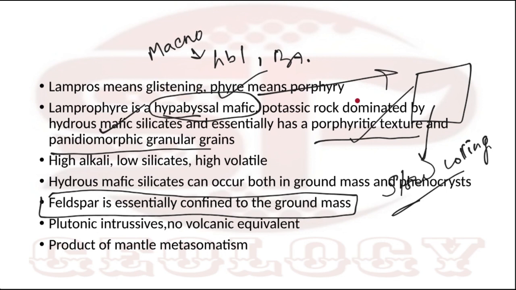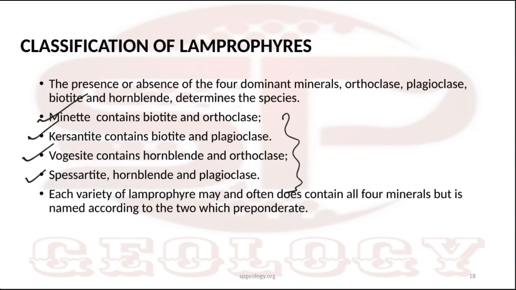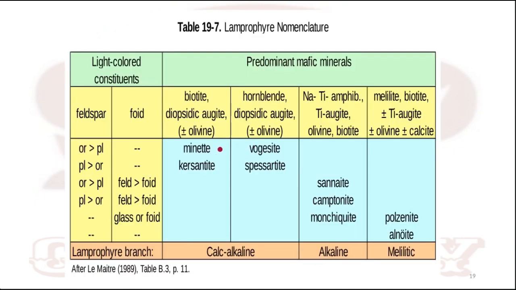Apart from that, you can classify based on sodium titanium amphibole, that is sannaite, camptonite, monchiquite, and these are classified under alkaline and subalkaline. So these four are calc-alkaline Lamprophyre. What is the calc-alkaline magma series? You haven't studied it, right? Okay, fine. So these are calc-alkaline Lamprophyres: minette, kersantite, vogesite, spessartite.